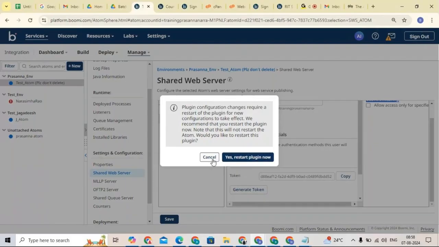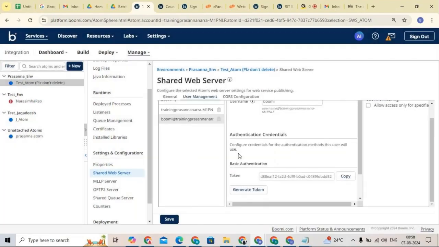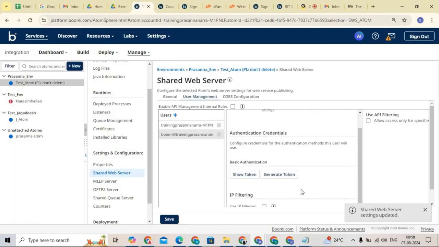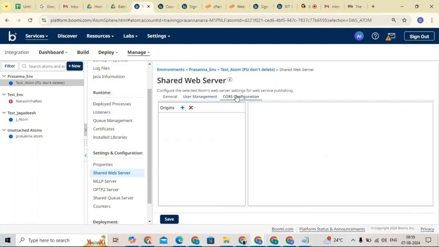Now you can see, yes, restart plugins. Once you have added this user and created the token, this token is nothing but a password. Plugin configuration changes require a restart of the plugin for the new configuration to take effect. Let me restart it. Save and restart. See here, web servers are saved and updated. Course configuration is a different concept, so leave that.